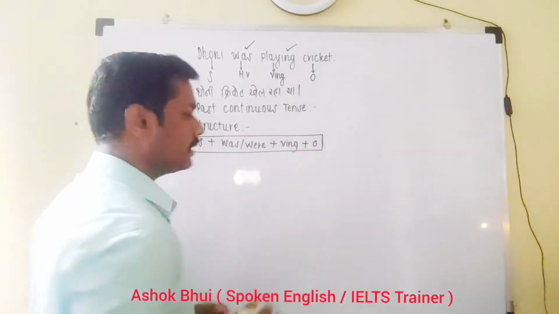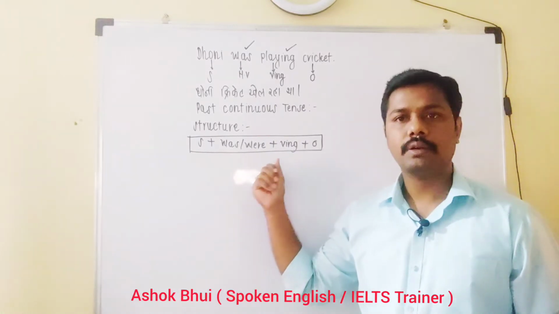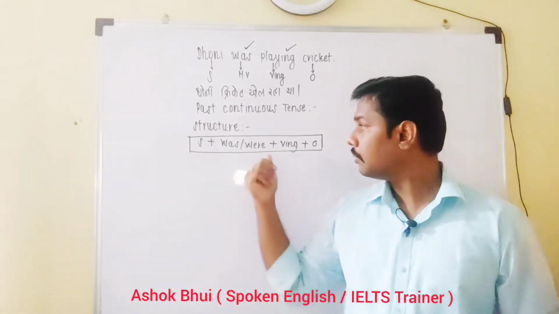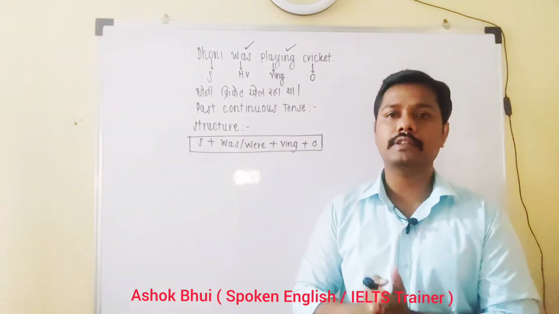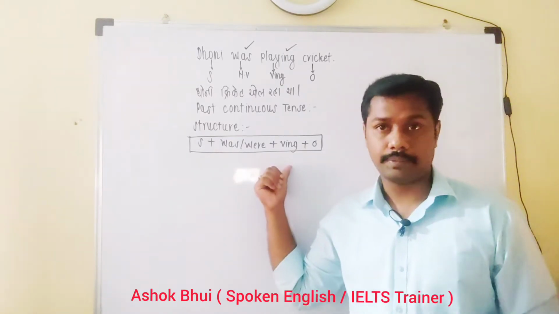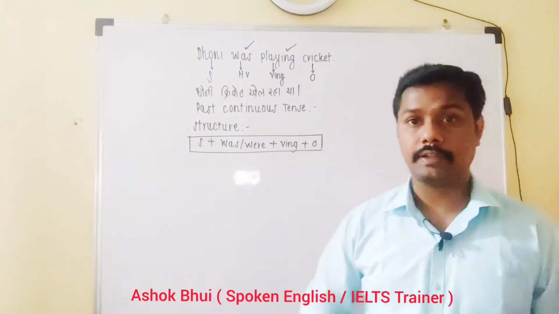We got the structure here. Once again, subject, was, were, VING plus object. What is VING? Continuous form of the main verb. That's called VING.